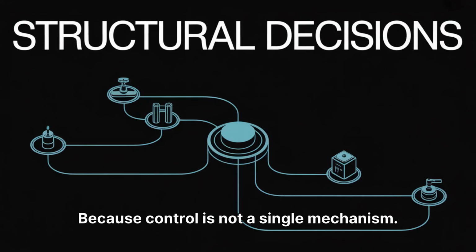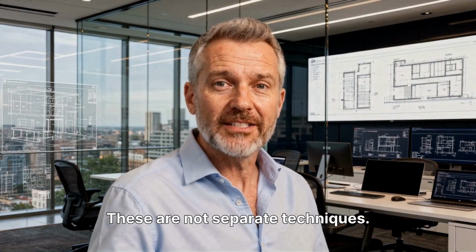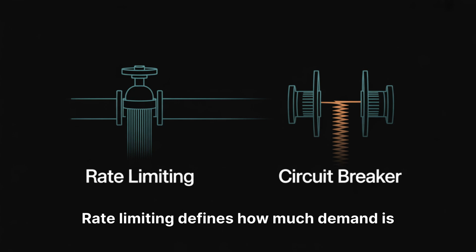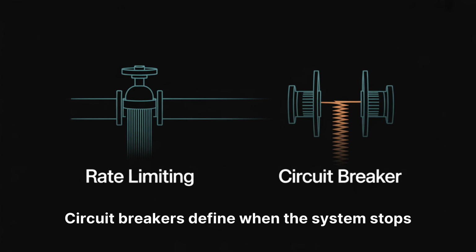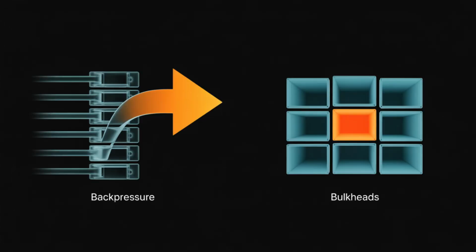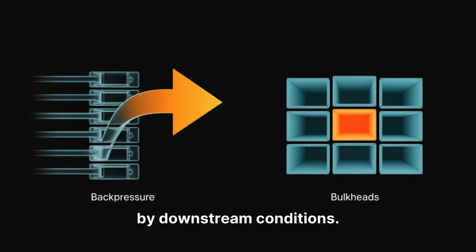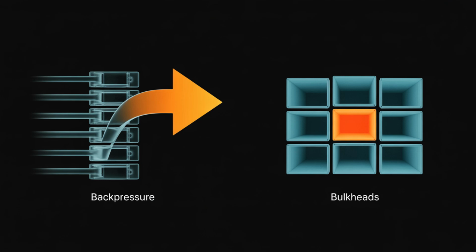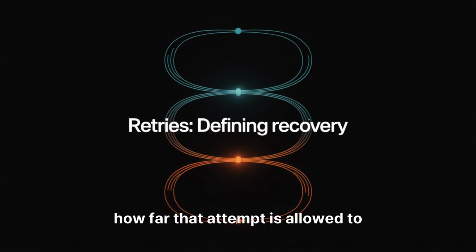Because control is not a single mechanism. It's a set of structural decisions about how the system responds when it should do less. These are not separate techniques. They are different ways of applying control. Rate limiting defines how much demand is allowed in. Circuit breakers define when the system stops, depending on something unstable. Backpressure defines how upstream behavior is influenced by downstream conditions. Bulkheads define how much failure can be contained within a boundary. Retries define whether recovery is attempted and how far that attempt is allowed to go.